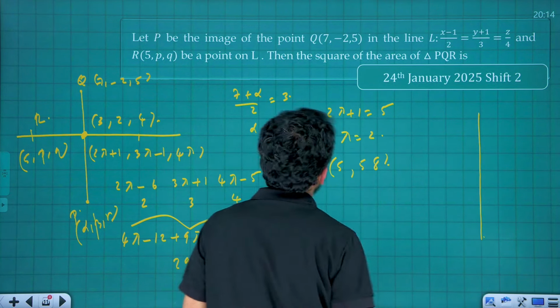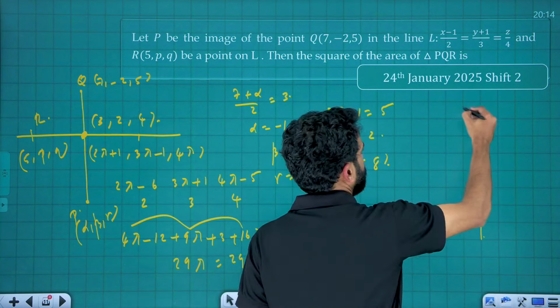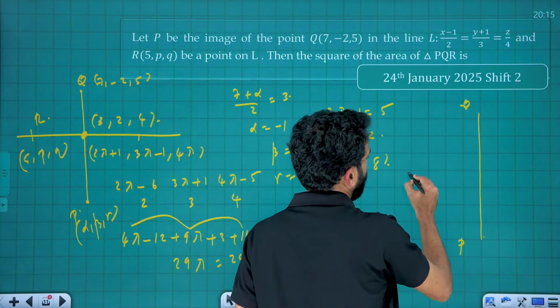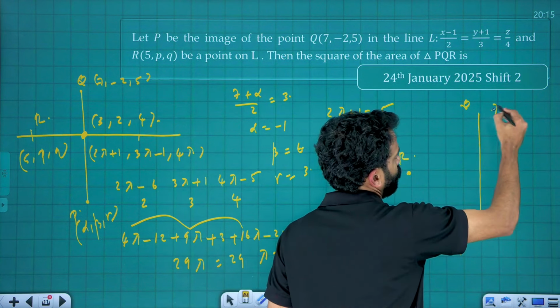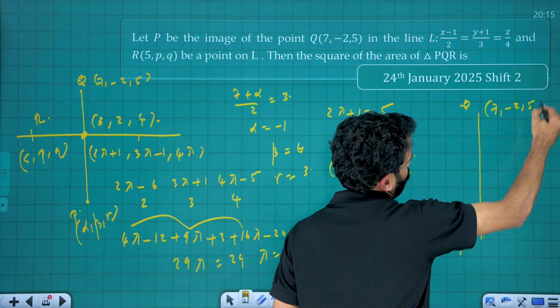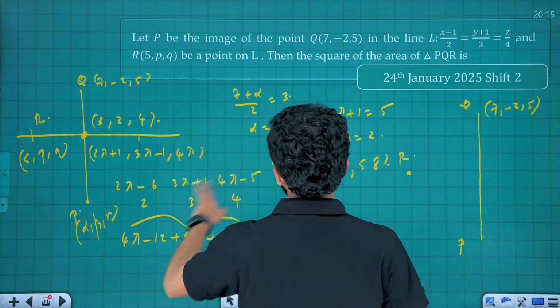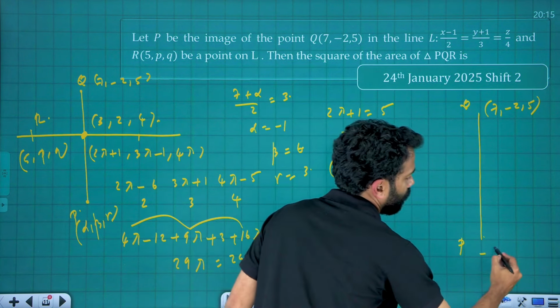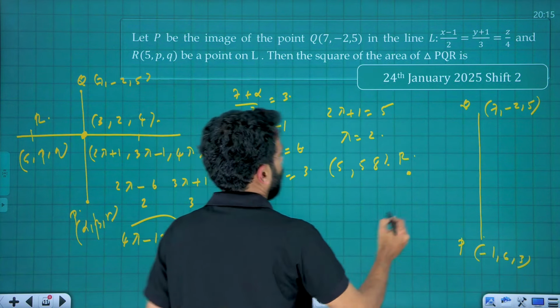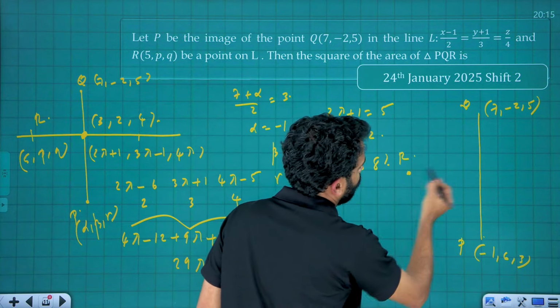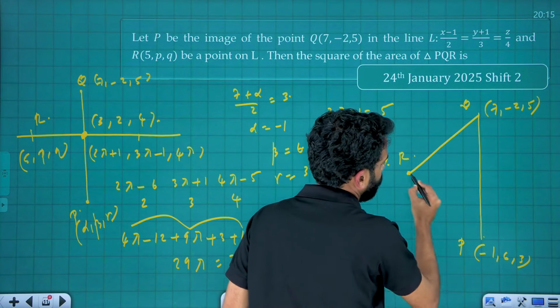Here we can mark. Okay. And Q, P, R, that is Q and P and what? R. Okay. So Q is what? 7 minus 2, 5. And what about P? P is minus 1, 6, 3. And R. R is what? 5, 5, 8, right? R, that is here. Okay, 5, 5, 8. So how are you going to solve this one?